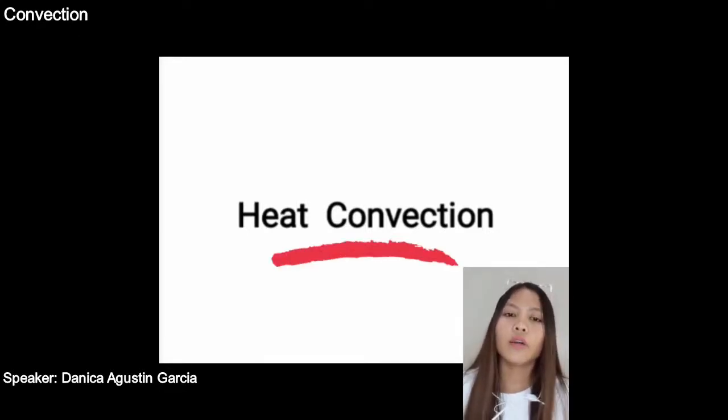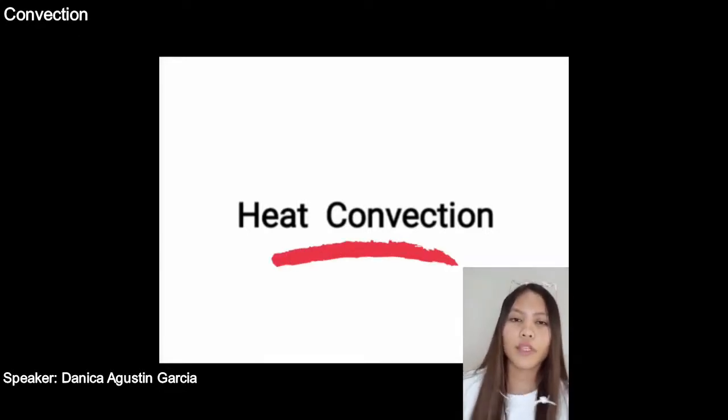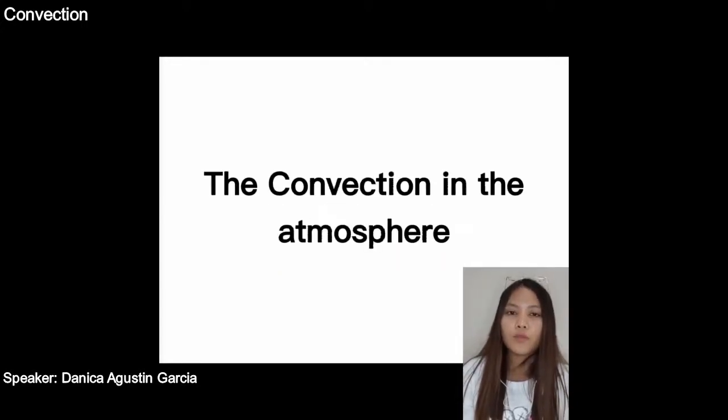So, to find out how convection transfers heat in the atmosphere, tingnan natin ang figure 3 kung saan ipinapakita dito kung paano nagtatransfer ang heat sa atmosphere. In figure 3, convection in the atmosphere happens when the heating of the Earth's surface and atmosphere by the sun drives convection in the atmosphere and ocean, producing winds and ocean currents.